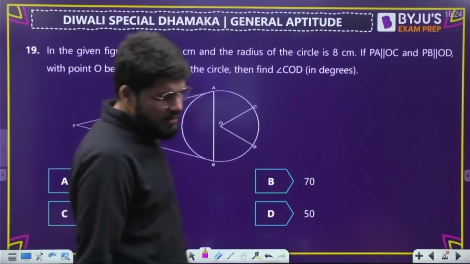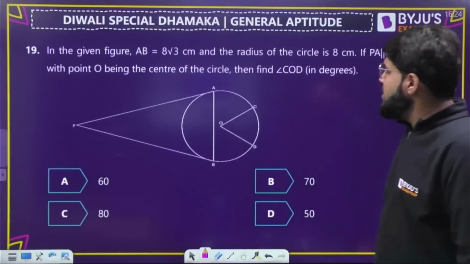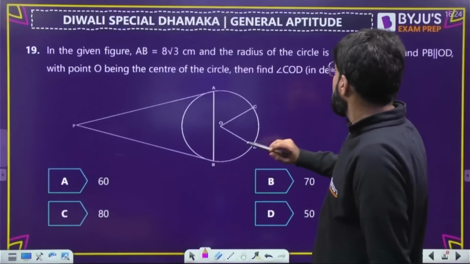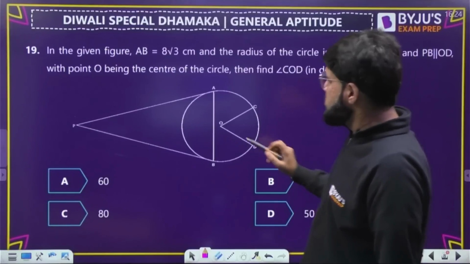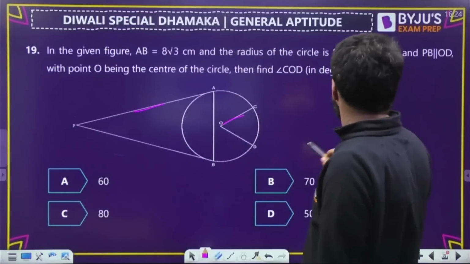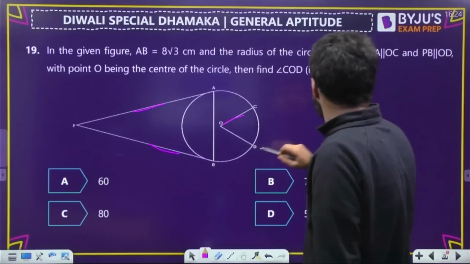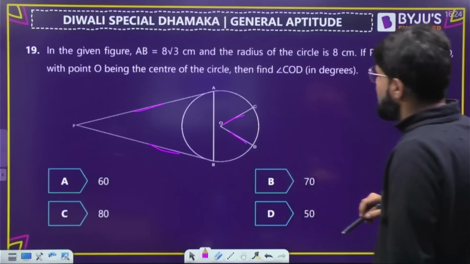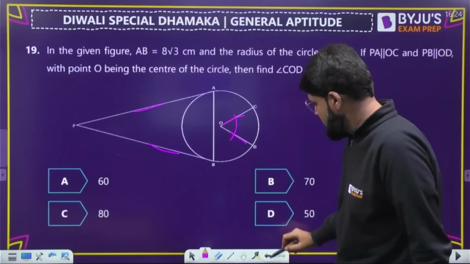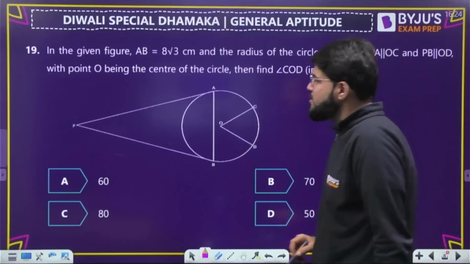In the given figure, good question on geometry. Okay, this is the AB, 8 root 3, and the radius of the circle will be 8 centimeter. If PA is parallel to the OC, and this PB, this next tangent, is parallel to the OD, with O being the center of the circle, then find this angle COD. Please pay attention.